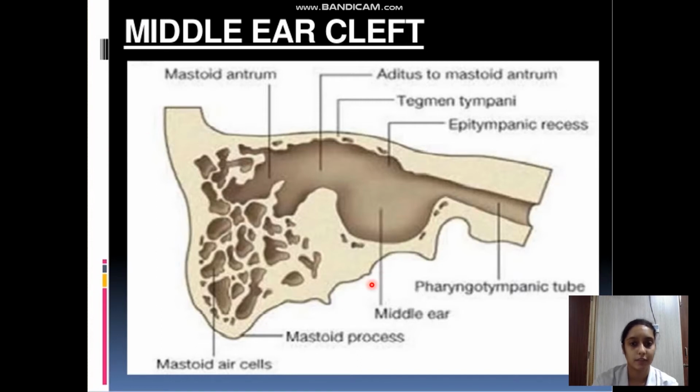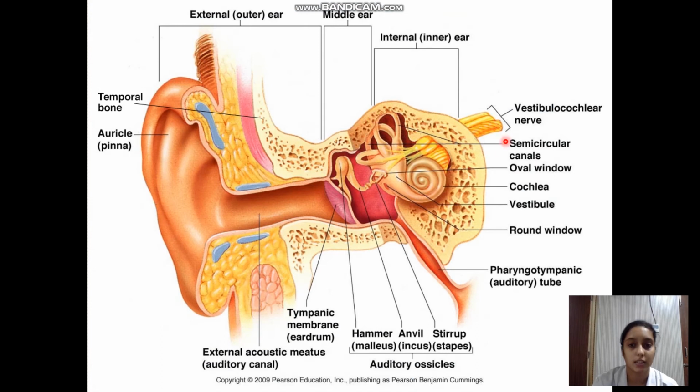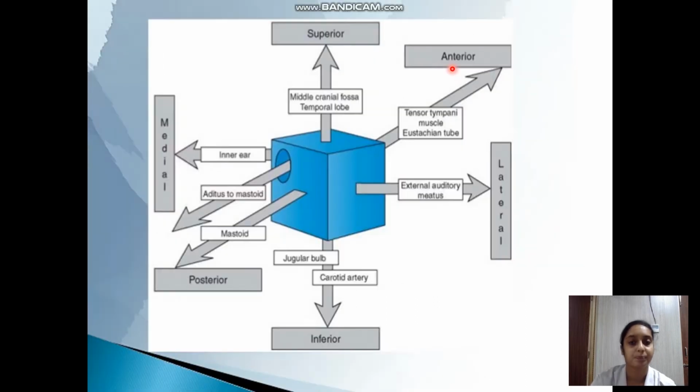This is the middle ear cleft. As we know, the middle ear is a six-walled structure and it is in continuation with the mastoid air cell system posteriorly, and with the nasopharynx through the eustachian tube, or the pharyngotympanic tube, anteriorly. Medially, it is related with the structures of the inner ear: the cochlea, the vestibule, the semicircular canals, and the vestibulocochlear nerve, which takes the sound impulse from the inner ear to the higher center.